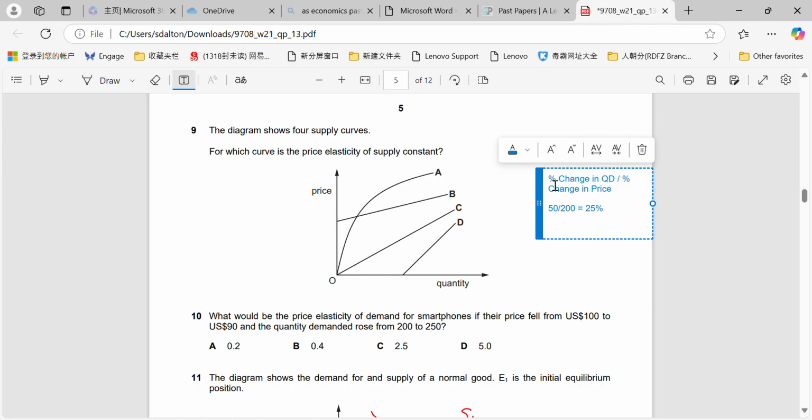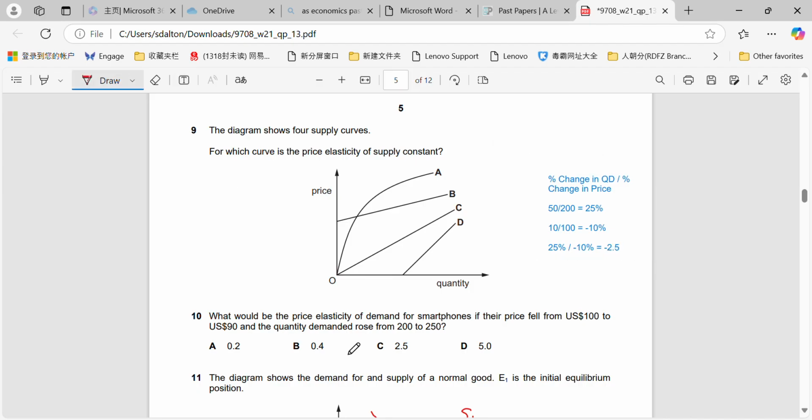The percentage change in price is minus 10, so 10 over 100 equals minus 10%. Put your formula together, 25% divided by minus 10% equals minus 2.5, which will give us here a PED of 2.5.